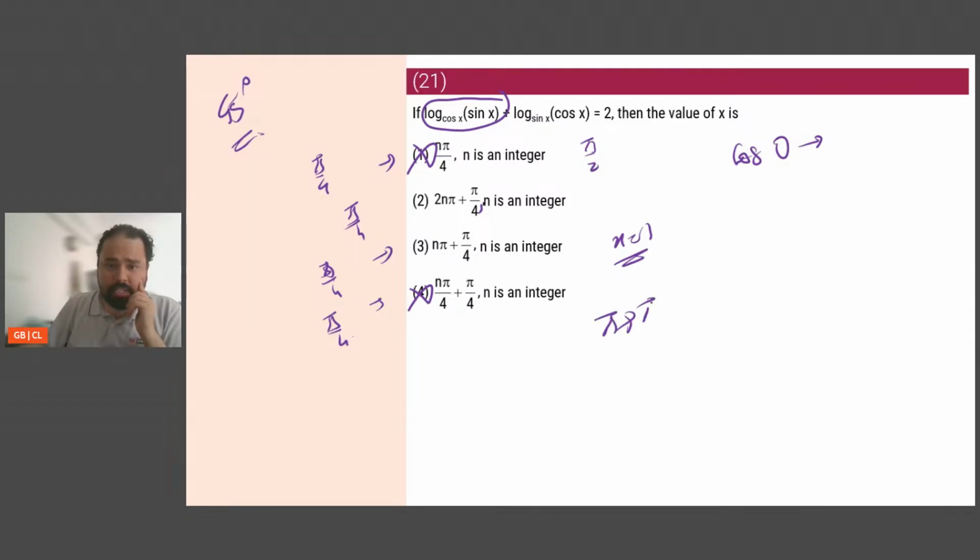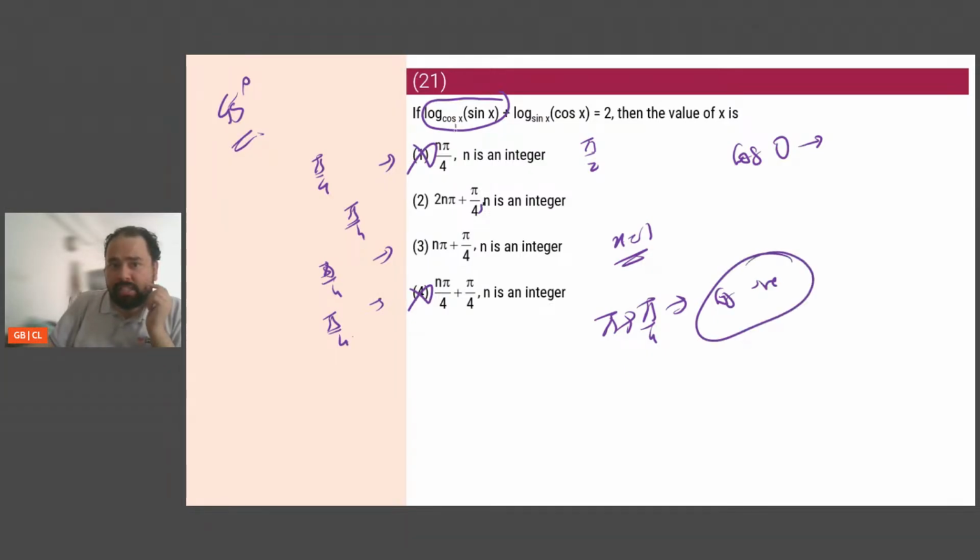At pi plus pi by 4, cos is negative. If cos is negative, the log base cannot be negative, so this value also does not exist. The only value that is possible comes from option 2.